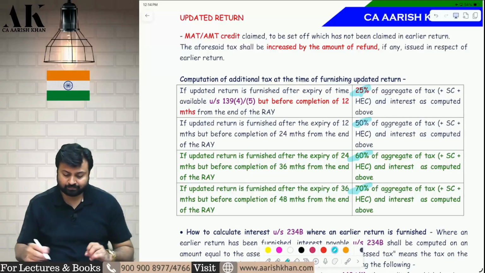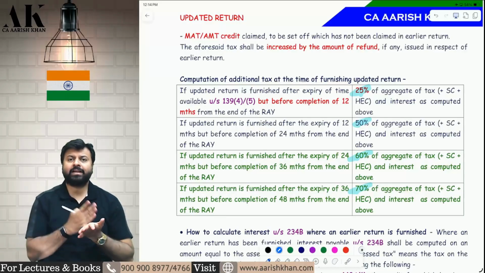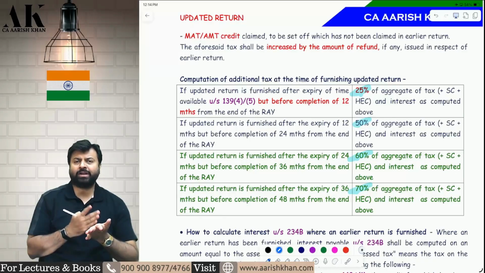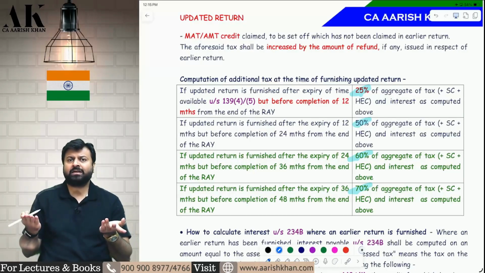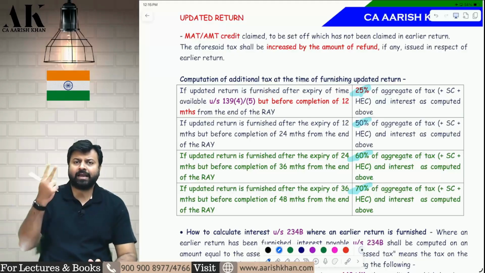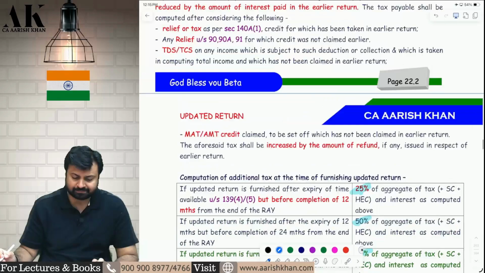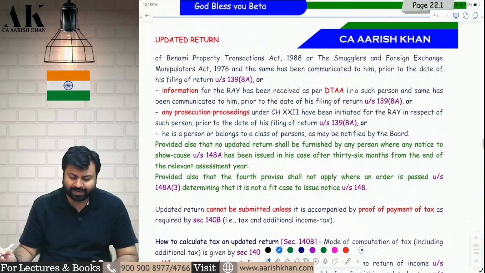Okay, so this is the second amendment. First, they have extended the time limit to file updated return from 24 months to 48 months. Second, obviously, if they are extending the time limit, they have to change the additional tax percentage also. So for the first 12 months and the first 24 months, it is the same: 25, 50, 60, 70. 60 and 70 is the amendment. Now, the second amendment is as follows.